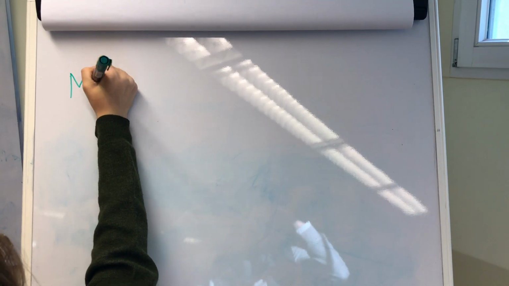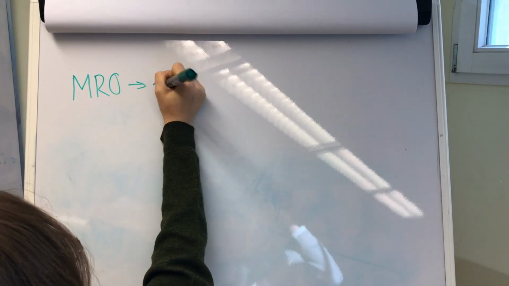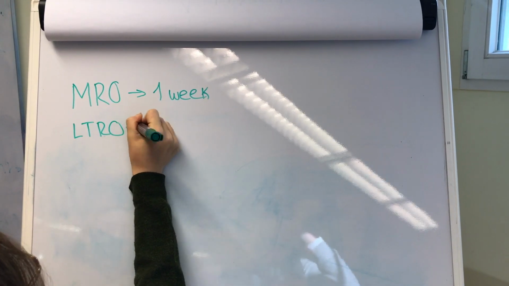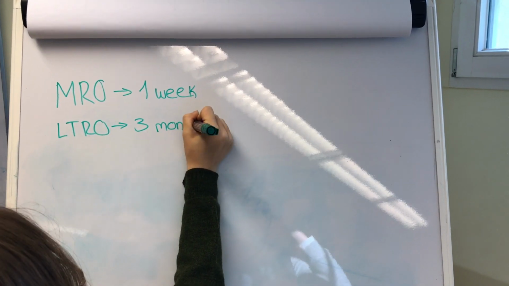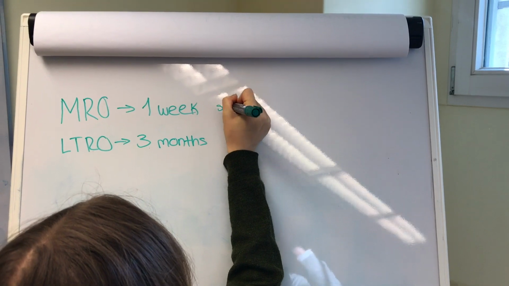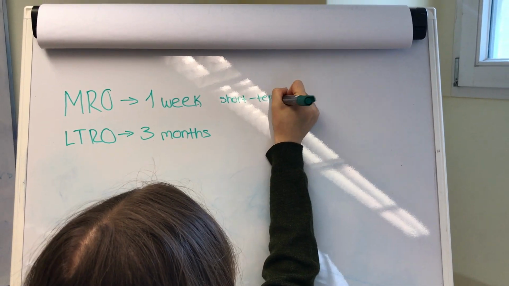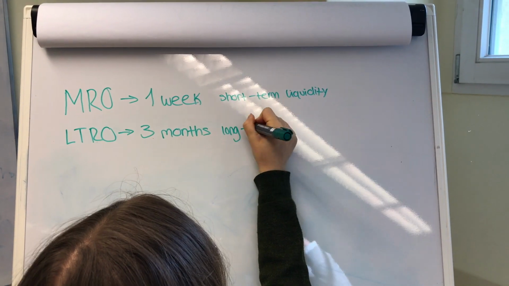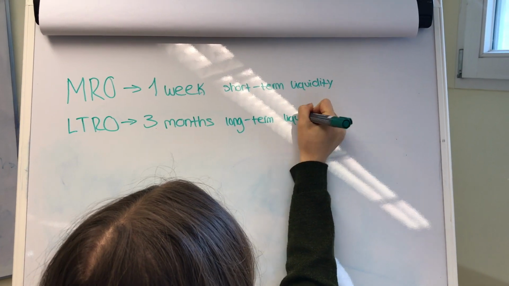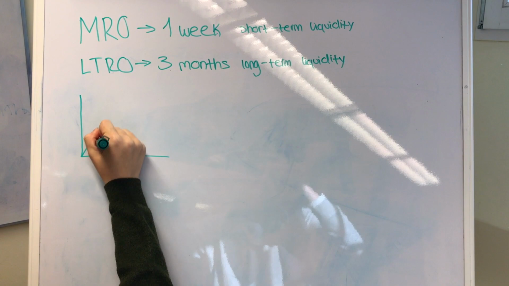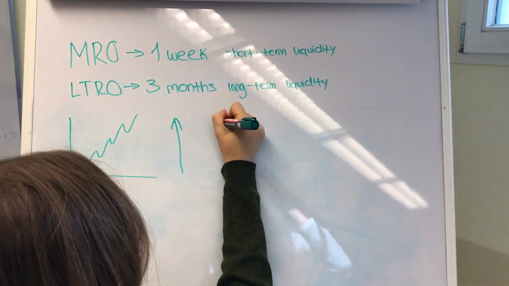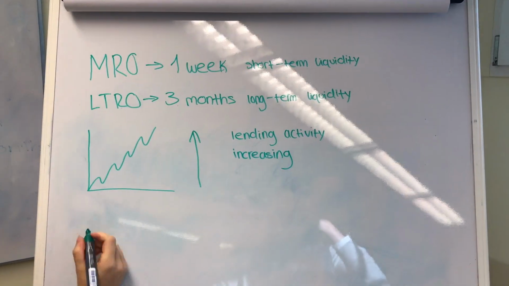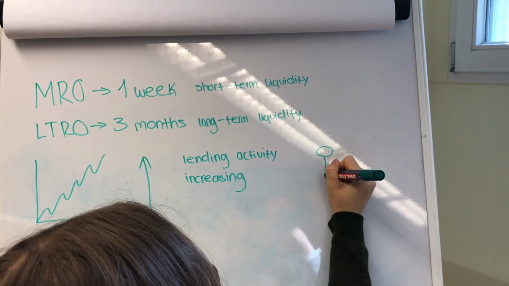MROs are 1-week liquidity programs, but a similar instrument is the LTRO, which is a 3-month liquidity program. The MROs are used more often as they are used to control short-term liquidity, which allows rapid changes in the financial sector. In contrast, LTROs provide an injection of low-interest rate funding to Eurozone banks. Greater liquidity encourages Eurozone banks to increase lending activities, which in turn generate economic activity.